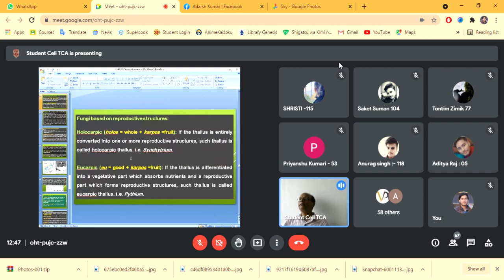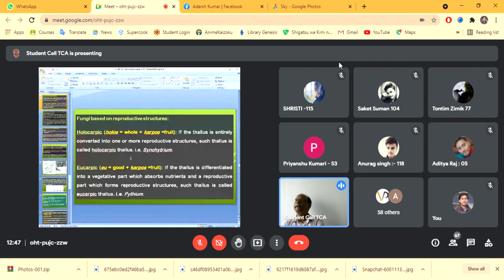And on the basis of reproductive structure, we can classify the fungi into holocarpic and eucarpic fungi. Holocarpic: holos means whole, and carpos means fruit. It means if the thallus is entirely converted into one or more reproductive structures, then we call it the holocarpic thallus, and the fungus is a holocarpic fungus, as in the case of Synchytrium endobioticum.